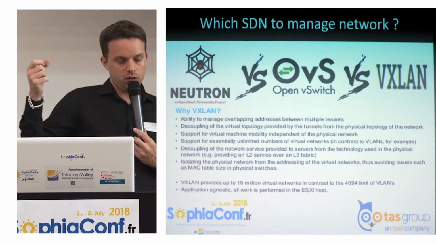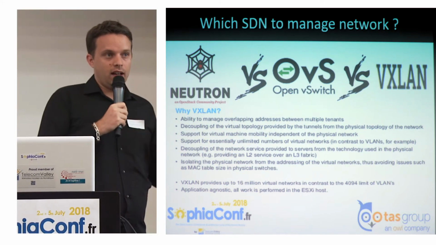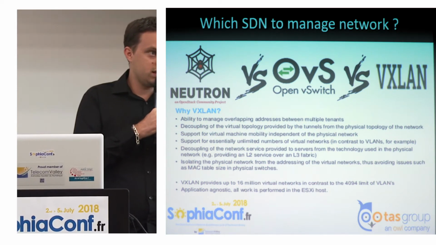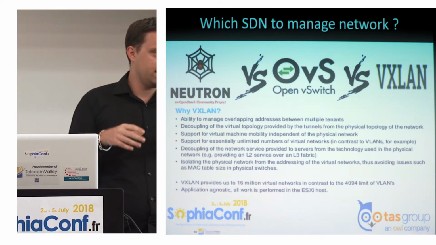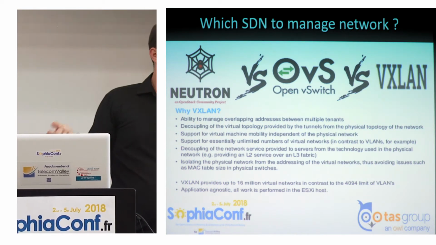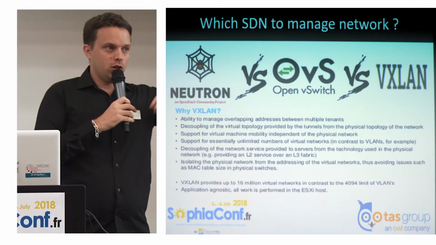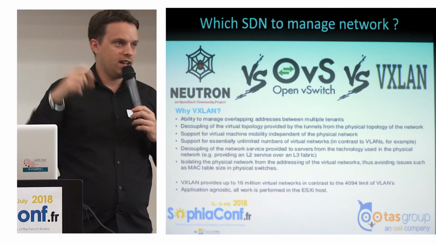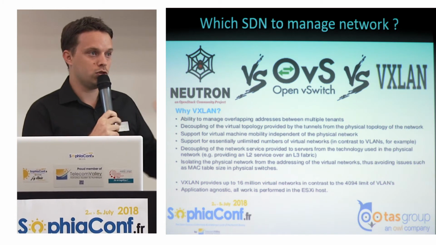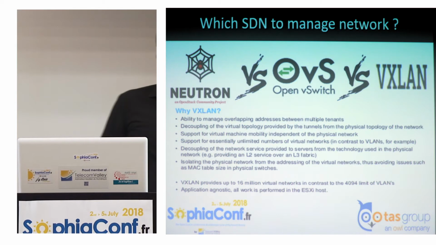So there is a VLAN. We can have a customer with a VLAN, and it can have its own VLANs inside it. So, for example, we are a data center. Each customer will have a VLAN, and this VLAN is propagated into all servers. And inside this VLAN, they will have another VLAN, or any VLAN that the customer wants inside it. So this is the advantage of VXLAN.